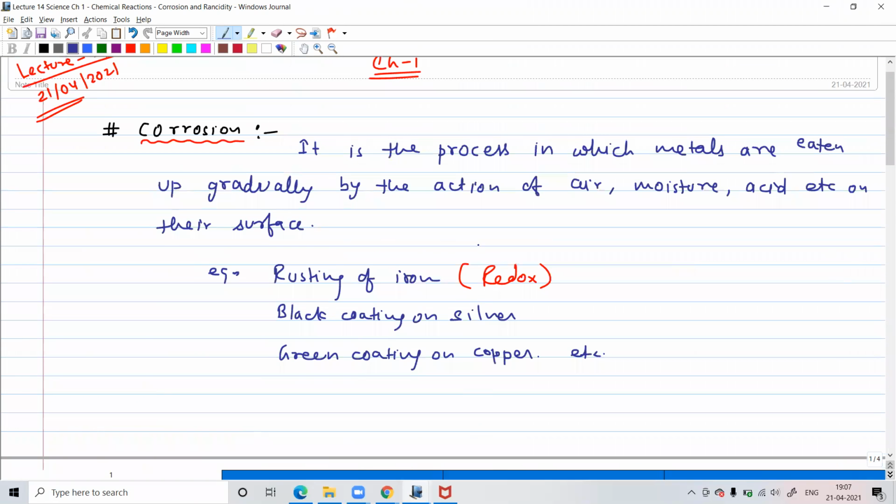Sir, does fungus attack when we put food in an airtight container also? Yes, it depends on how much air is already there inside. If there is some amount of moisture, fungus can attack. Fungus will grow even inside airtight containers.